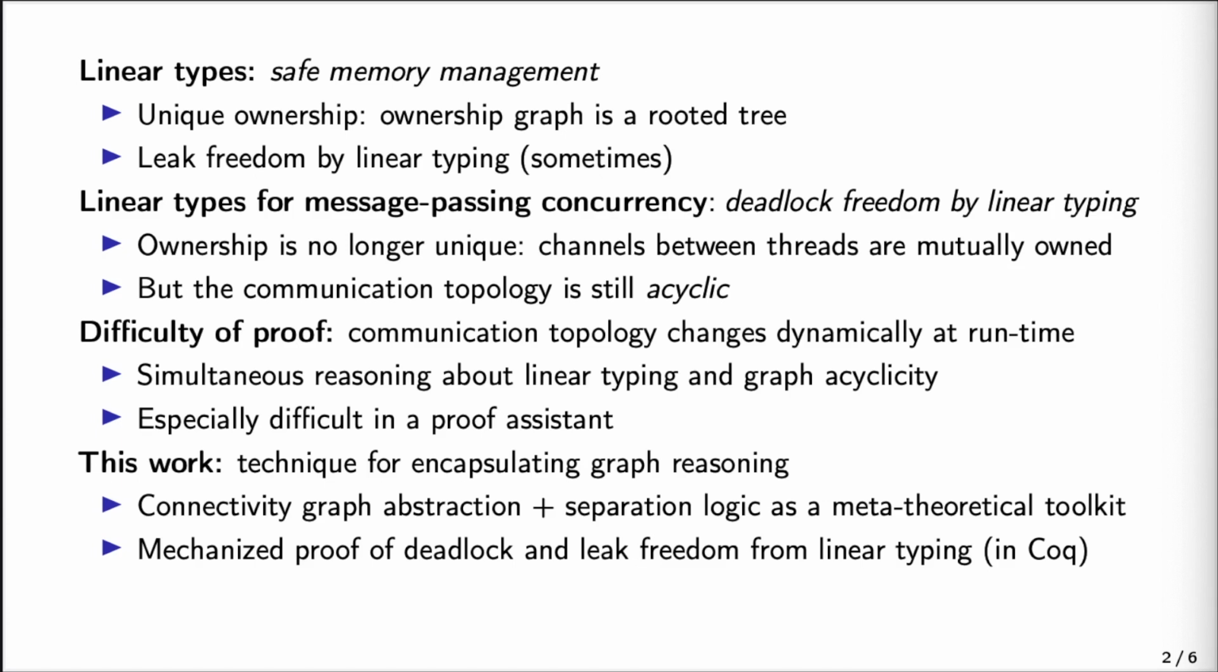For message passing concurrency, linear types can also guarantee deadlock freedom. Ownership is not unique in this setting because the channel between two threads is owned by both. But we do get deadlock freedom because the communication topology between threads is acyclic. The topology can change dynamically, for example, if we send channels as messages.